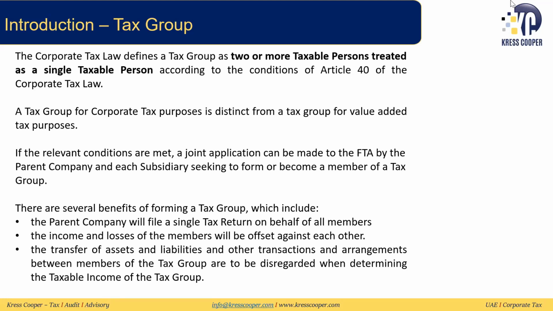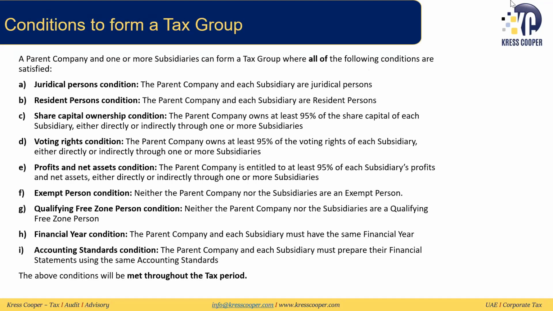Now we have discussed there are some benefits of forming this tax group. One return will need to be filed. The income and losses of the members can be offset. Any transfer of liabilities or transaction done between the tax group members can get disregarded, eliminated. So these are some of those benefits. Now we will be discussing the conditions to form a tax group.